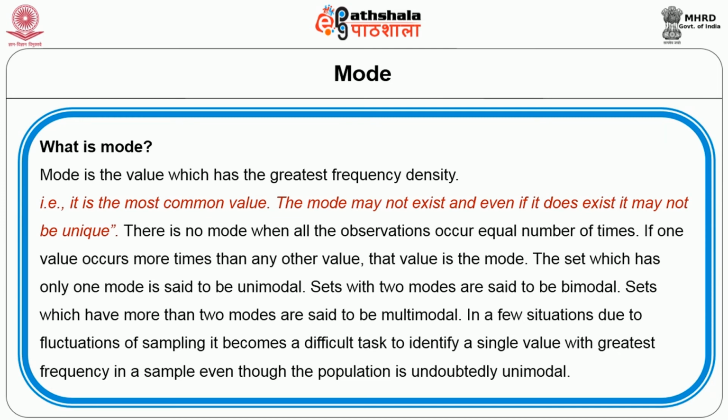The set which has only one mode is said to be unimodal. Sets with two modes are said to be bimodal. Sets which have more than two modes are said to be multimodal. In a few situations, due to fluctuations of sampling, it becomes a difficult task to identify a single value with greatest frequency in a sample, even though the population is undoubtedly unimodal.